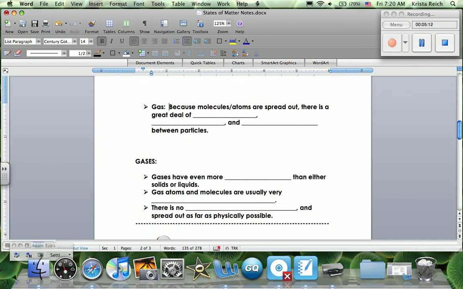Also, they have even more energy than either solids or liquids. We have the most energy in a gas. Well, besides plasma, but we'll get to that later. Okay, gases have a lot more energy than solids and liquids. And then gas atoms and molecules are usually very spread out. Again, that's the distance. And there is no set position. Once gas molecules and atoms are free, they will spread out as far as physically possible.